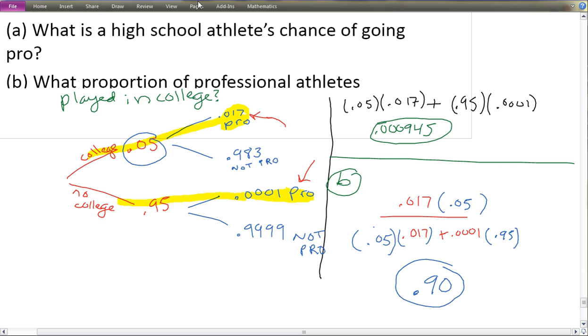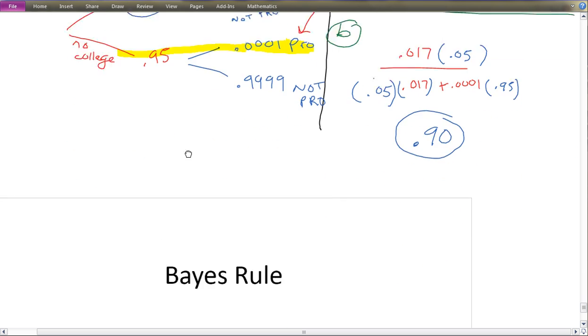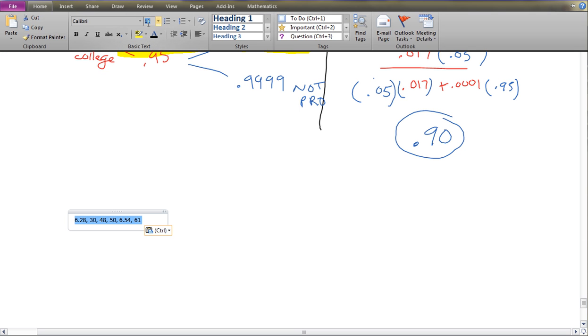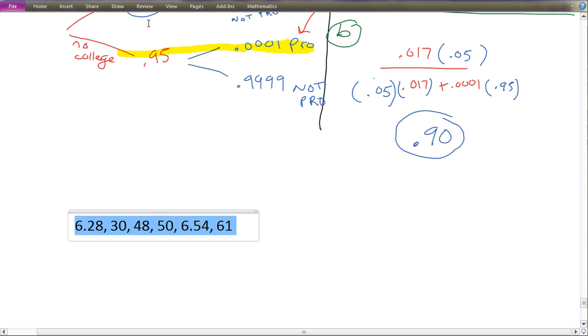Okay, I have a practice worksheet for you to work on for the rest of class, and then the homework assignment will be, let me go ahead and paste it in here. Okay, so chapter 6, numbers 28, 30, 48, 50, 54, and 61.